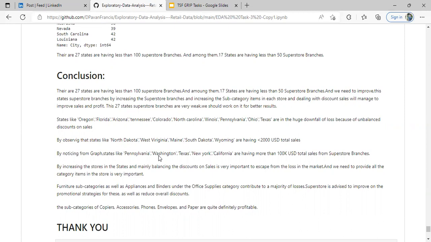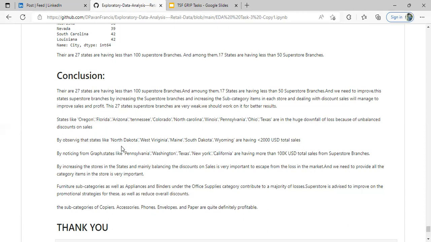If we look at California, New York and Texas, they have almost the maximum, huge numbers of branches compared to these other states, and that's why they are getting more profit. The other states have very few superstore branches and less sales. So we have to work on it and arrange as many branches as possible to get more profit. I conclude that these states are weak states.